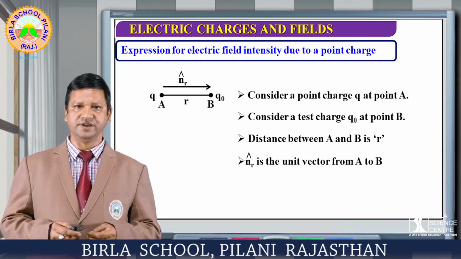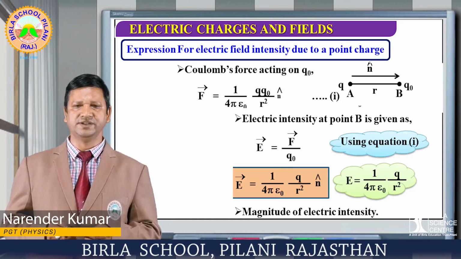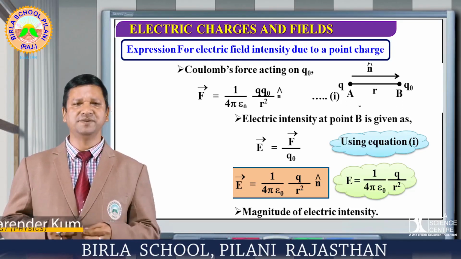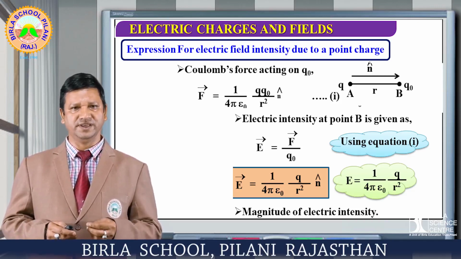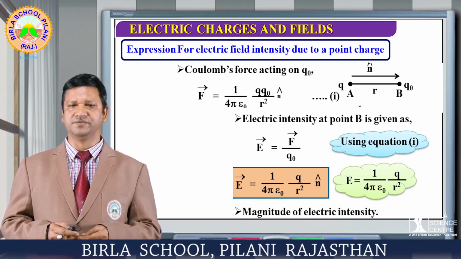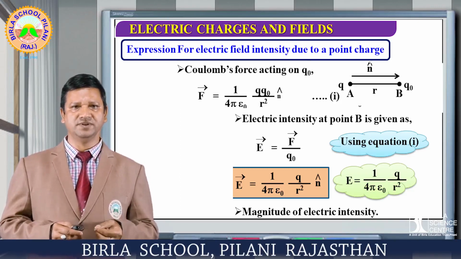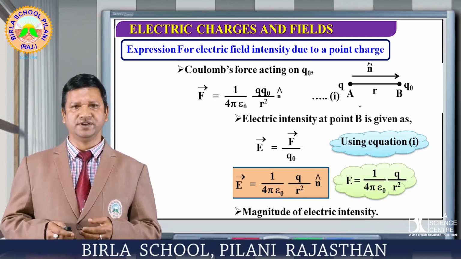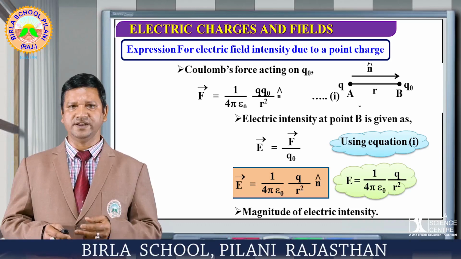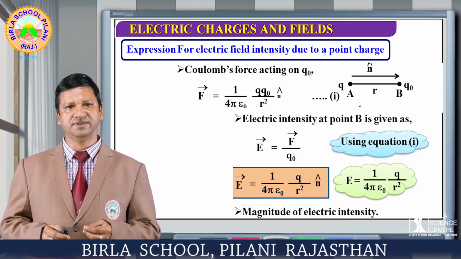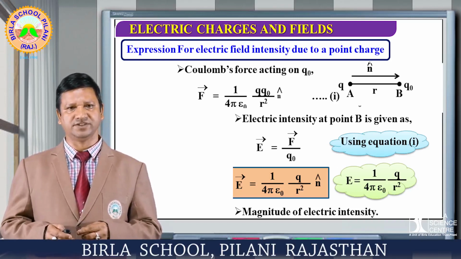Let us continue. According to Coulomb's law, how do we find the value of the force acting on a particular charge? Already we have discussed in the previous modules, force is equal to K Q1 Q2, that is 1 upon 4 pi epsilon naught, Q Q naught. Here one charge is Q and another charge is Q naught, divided by the square of the distance between them, that is r square, and n represents a unit vector having magnitude 1 but indicating the direction of the force.